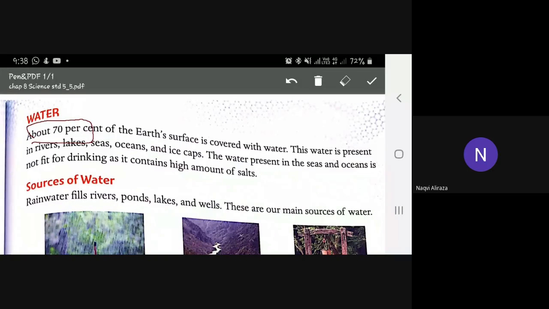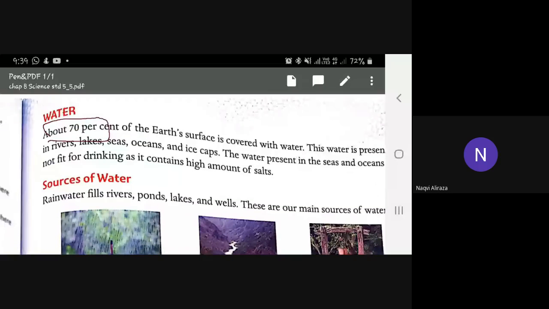So 70% of our earth is covered with water. The water present in seas and ocean is not fit for drinking as it contains high amount of salt. Okay, this is a very important line.